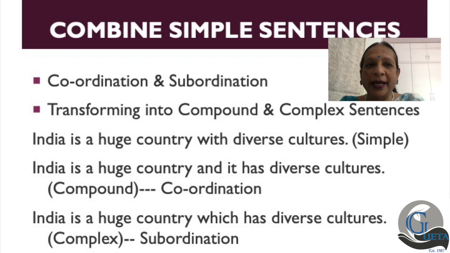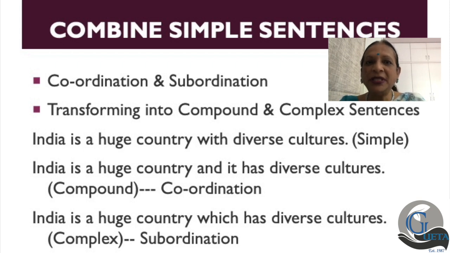Let me give you an example by combining the same two sentences. Recall, the two sentences were, India is a huge country, and it has diverse cultures. What do we do when it is subordination? How do we make it into a complex sentence? India is a huge country which has diverse cultures.